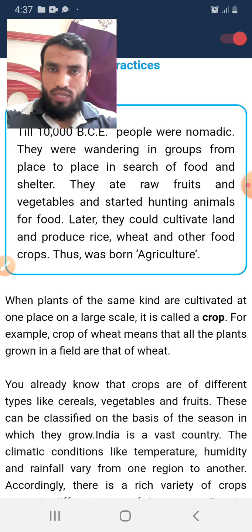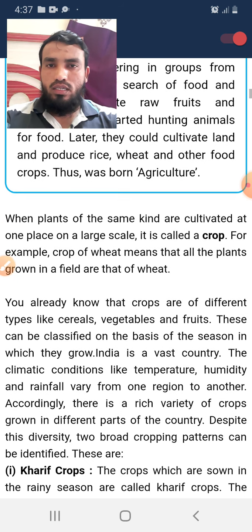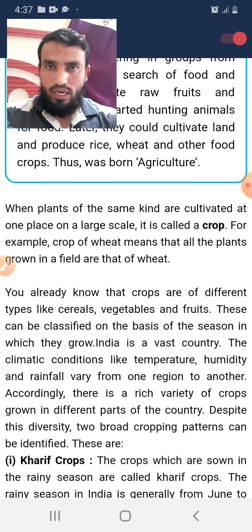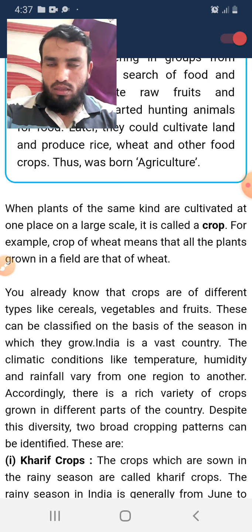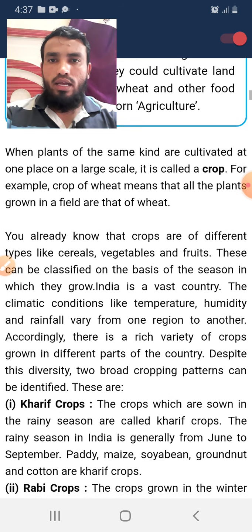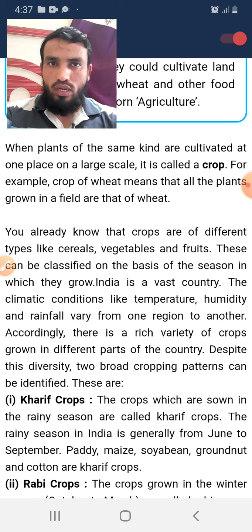From that time, the agriculture process got started, because the people did not want to wander from one place to another in search of food. They made their houses in the area, choosing the land which is good in its humus layer, or the land which provides more and more crops. So they started to make colonies in those places, and they started living in one place. That is called crop production, and the start of agriculture.